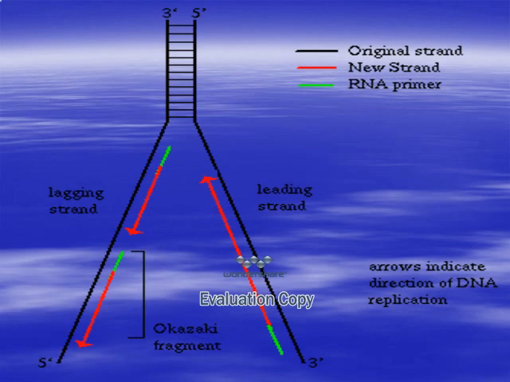This is the copy of the DNA with the black color, the original strand, and there is a yellow color, which is the primer, and the new strand is red color. The double stranded DNA starts from 5' to 3'. This is called the leading strand, and the other strand, 3' to 5', is called the lagging strand. The primer, which is yellow color, is complementary with the one strand, and the strand is completed as a continuous strand, so it's called the leading strand.